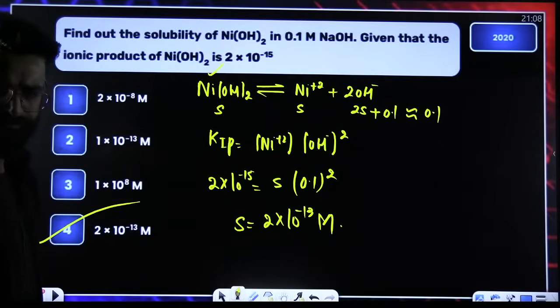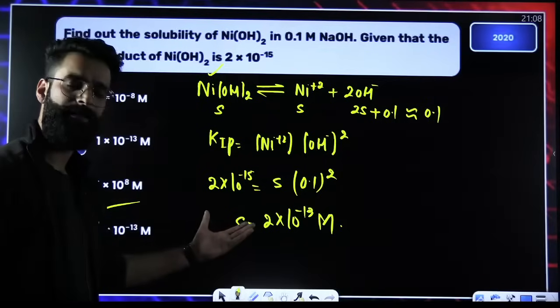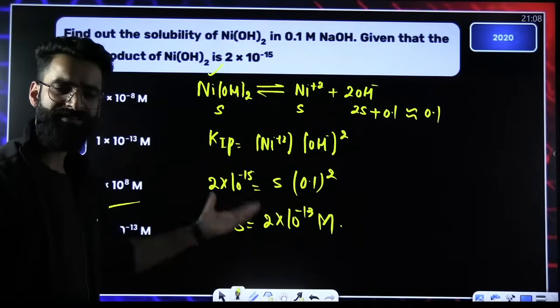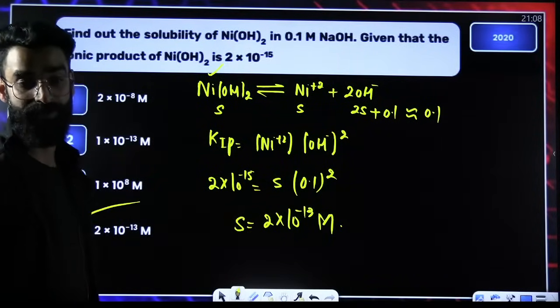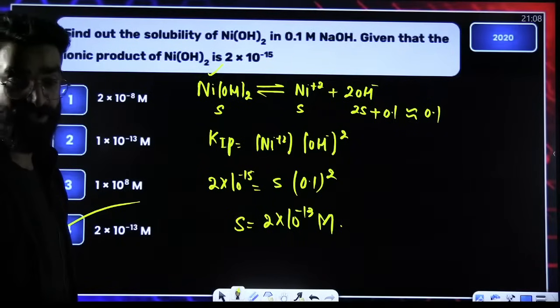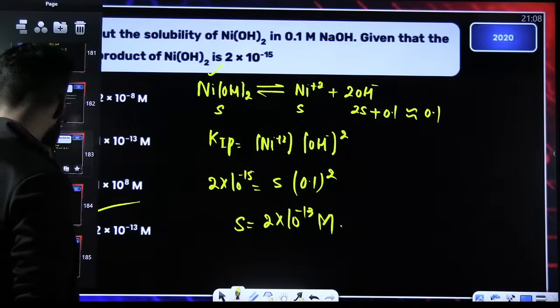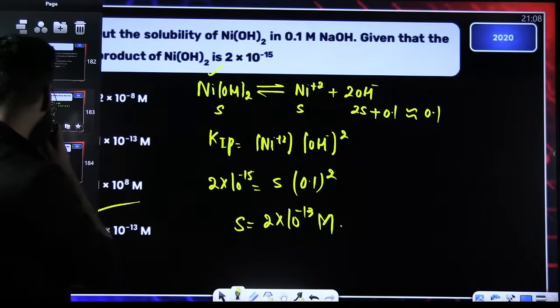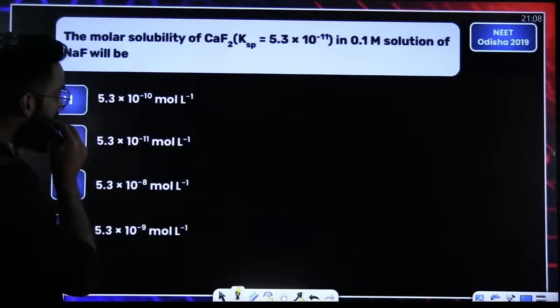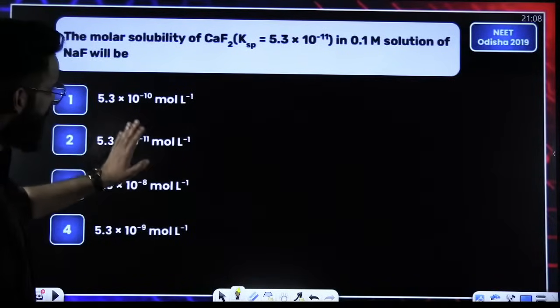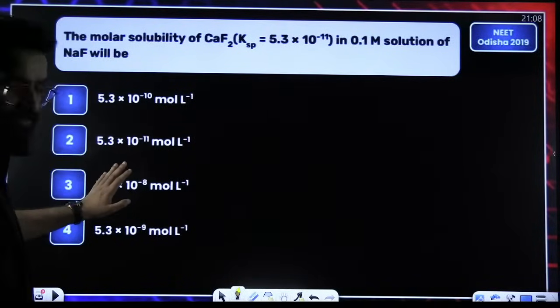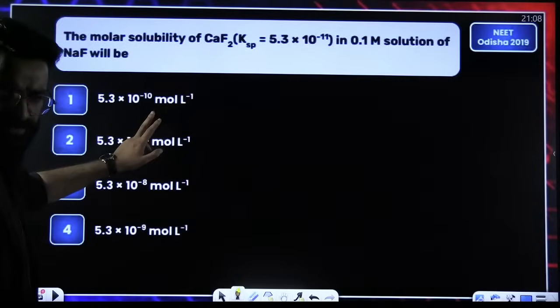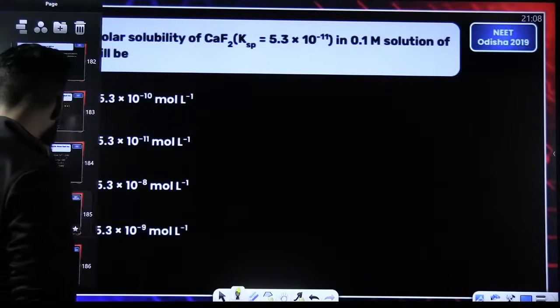Right, people? It's simple. We have done these sort of questions in detail, if you remember. I've told you the approach of solving these questions with the help of common ion effect. One more similar question. This will also be done in a similar way with the help of common ion effect. I am not solving this one.